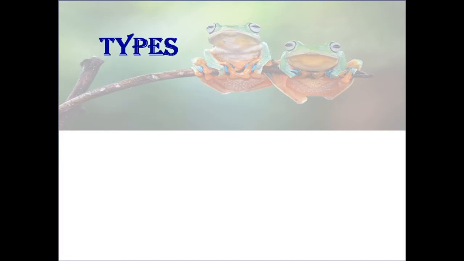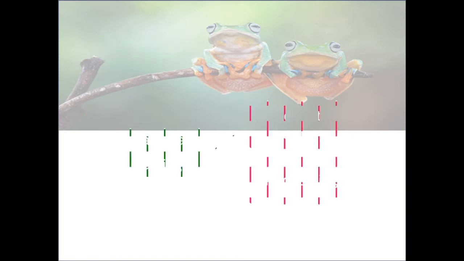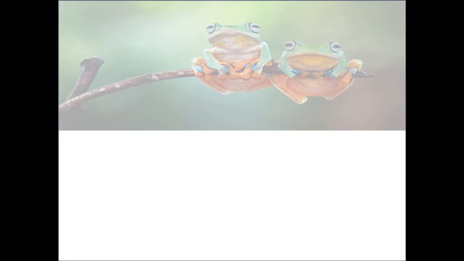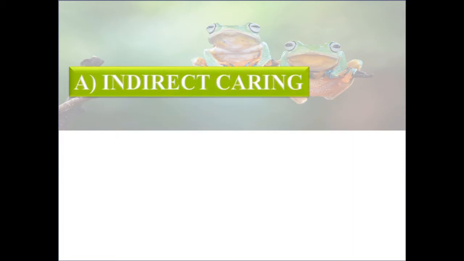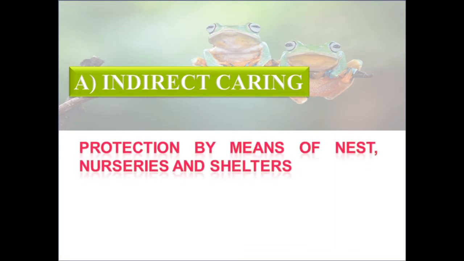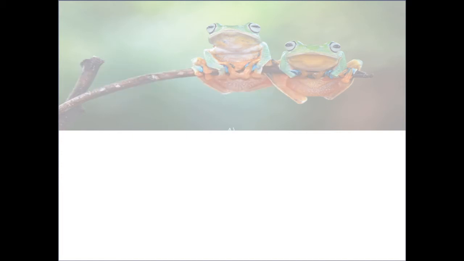Types of parental caring. Parental caring is of two types: first, indirect caring, and second, direct caring. We are going to start with the first type, indirect caring. Indirect caring is protection by means of nests, nurseries and shelter.